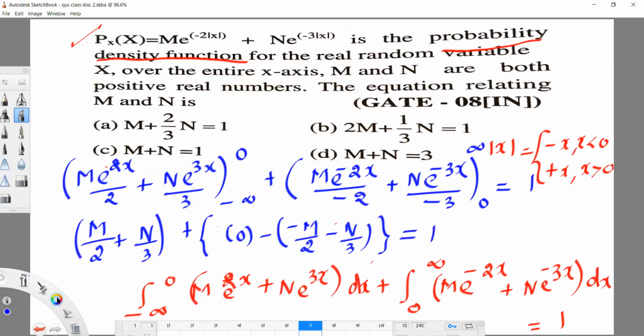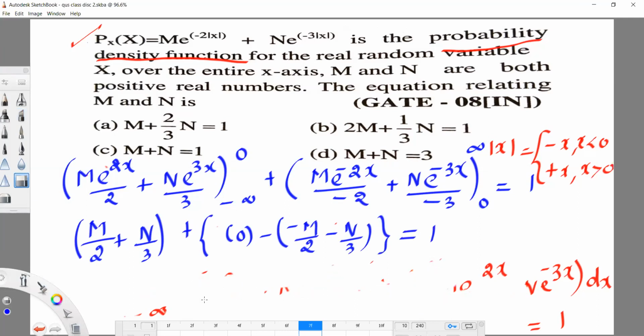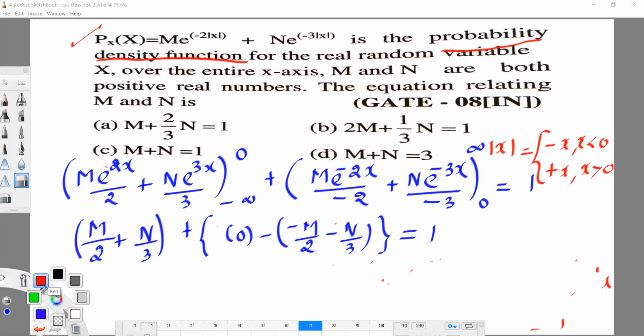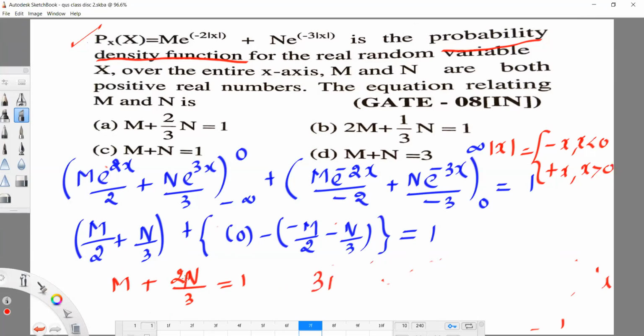So now m by 2 plus m by 2 gives m, and n by 3 plus n by 3 gives 2n by 3, equal to 1. As per the options, m plus 2 by 3 n is equal to 1. We can stop here.